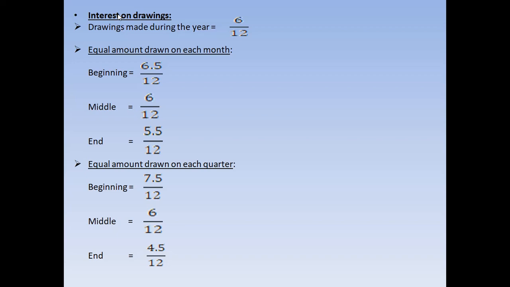We will use that. Let us say the amount is 10,000. The partners withdrew rupees 10,000, and at the rate of 10%, we will have interest on drawings of rupees 1,000, isn't it? But this is not the actual interest on drawings, because there will be a condition for the drawings made.